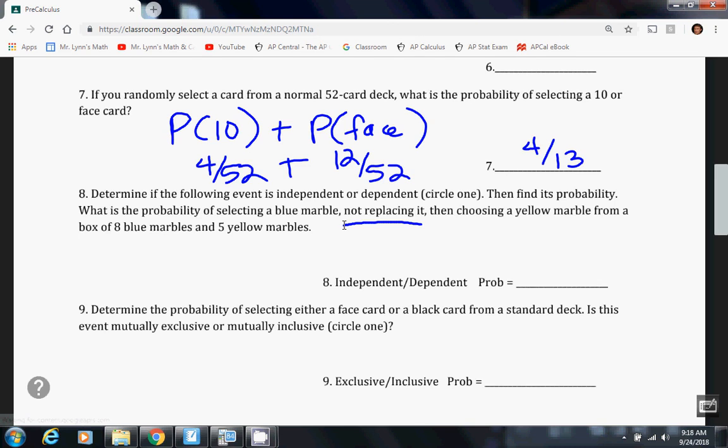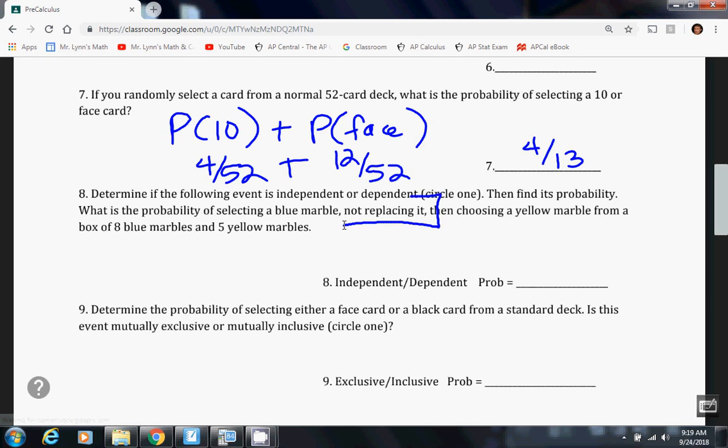So when I reach in again, the probability of choosing a yellow for the second one would be 5 out of 12. And we are multiplying because it's an and question. We're saying what's the probability of drawing a blue and after that drawing a yellow. So we do 8 over 13 times 5 over 12, which becomes 10 over 39.